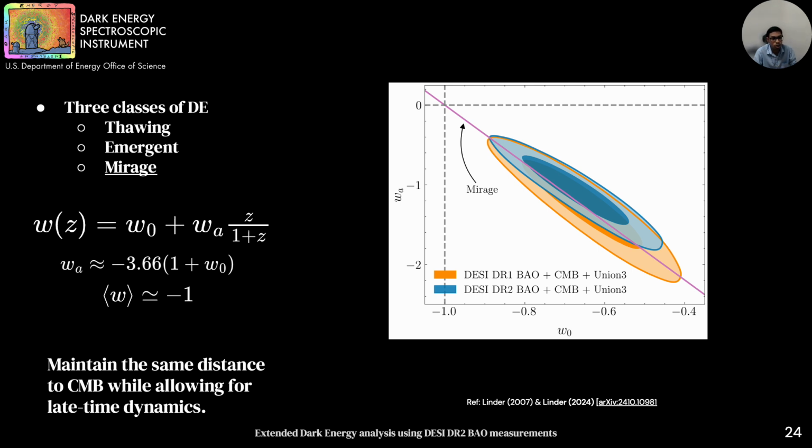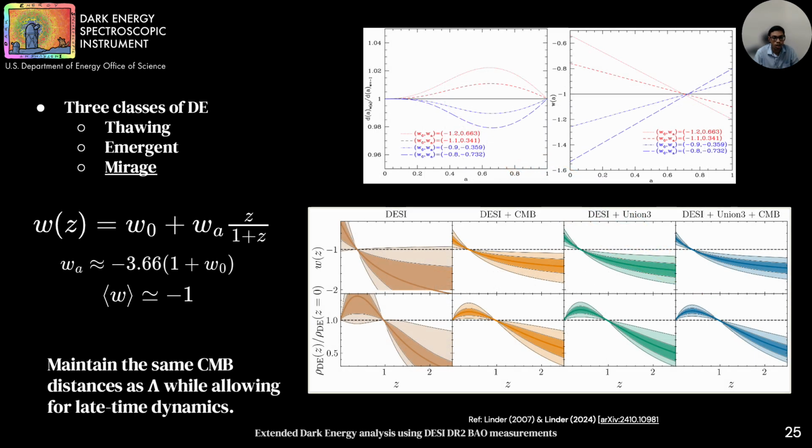On the right, this mirage direction, shown in the magenta line, aligns very well with our constraints from DESI DR1 and DESI DR2. This mirage direction can fully capture the dark energy phenomenology suggested by different dataset combinations with one degree of freedom, w0, that quantifies the strength of the mirage. Within the GR framework, this mirage effect is also expected to preserve the growth of cosmic structure as in Lambda CDM.